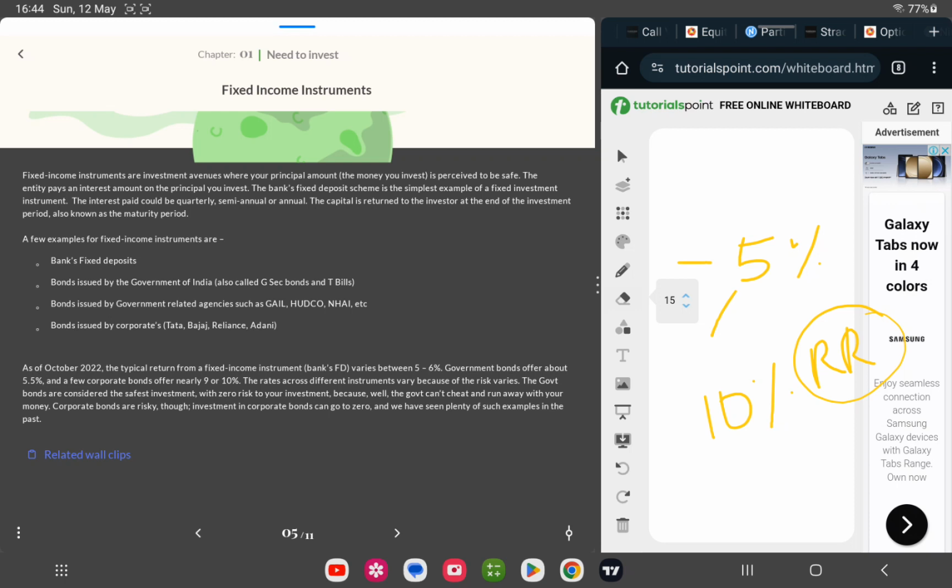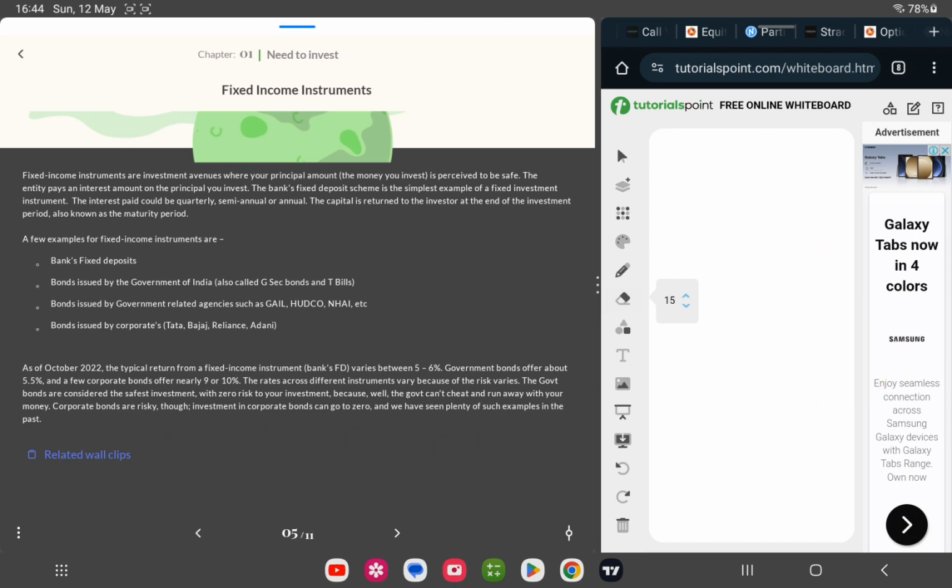Government bonds are considered the safest investment with zero risk to the investment, because the government can't cheat and run away with your money. The government runs the country, so it is definitely going to be very low risk. I'm not saying the risk is zero, but it is low risk. Corporate bonds are risky, as investments in corporate bonds can go to zero. So this is completely risky when it comes to corporates. And we have seen plenty of such examples in the past, for example, Yes Bank.